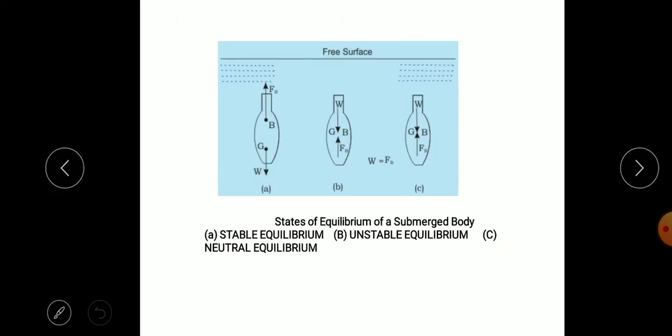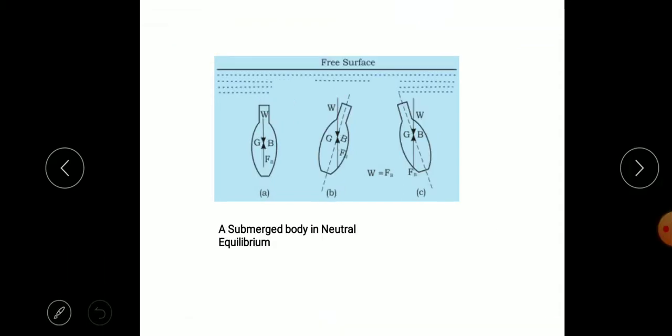And the third case, neutral equilibrium. In neutral equilibrium we can see W is equal to the force of buoyancy, and the force of buoyancy and G are at the same location.